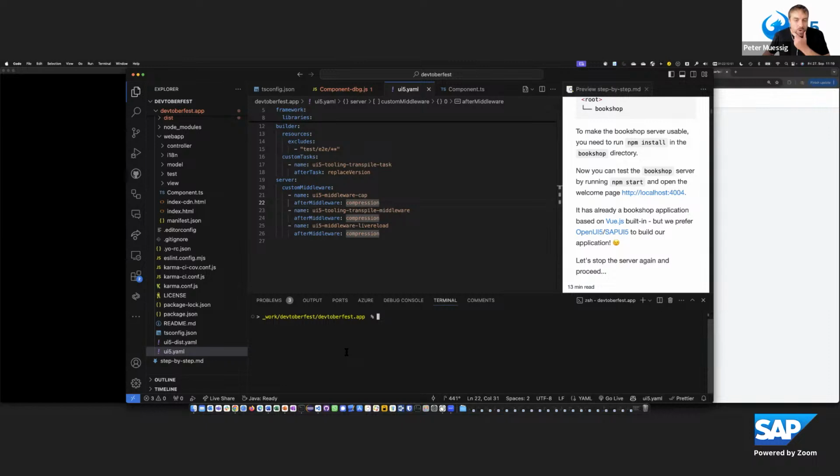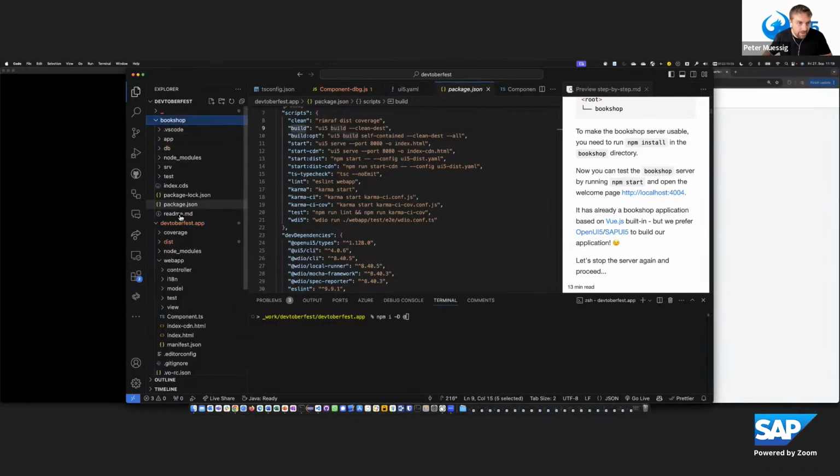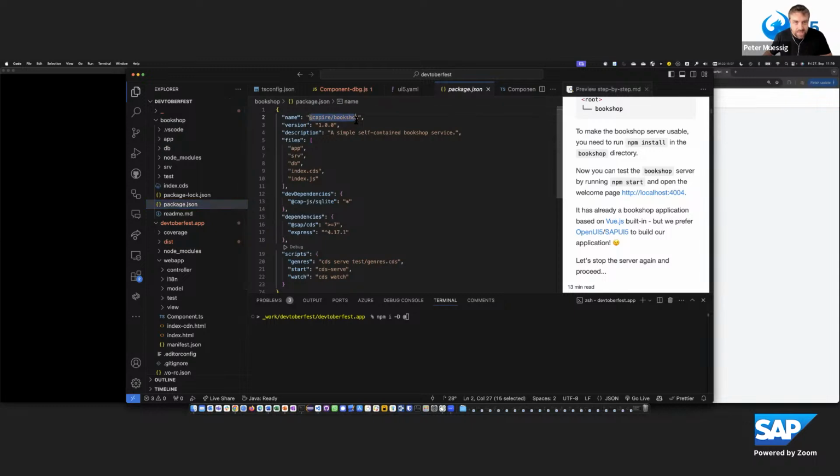And to glue the CAP server to our application for development, I can now install the CAP server as a dev dependency. So we need to use the name of the package here, which is cap-hire-bookshop. Then I can use this syntax in npm to connect with local projects.